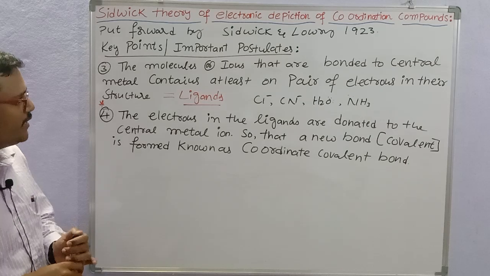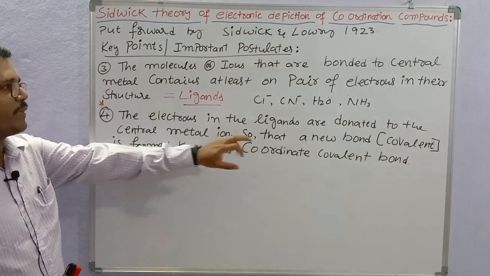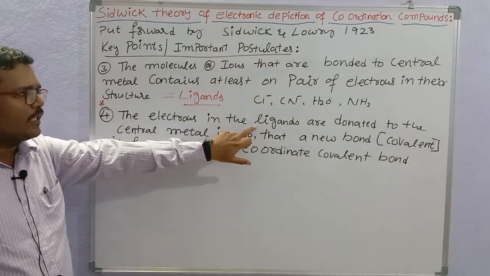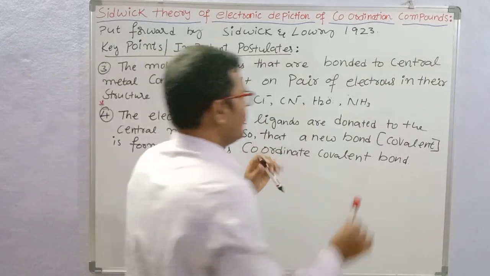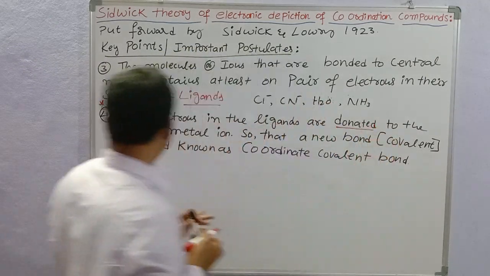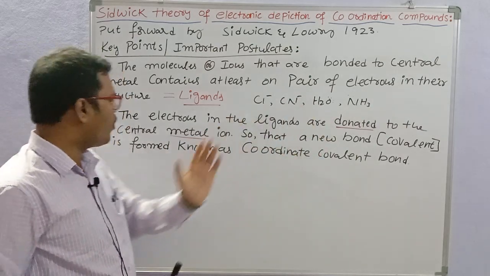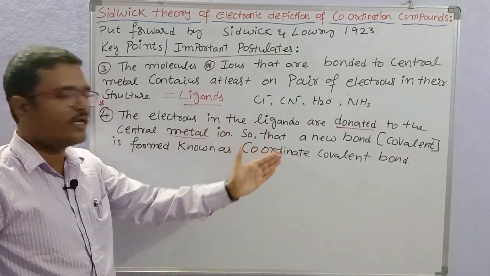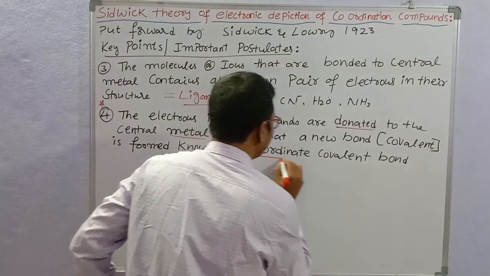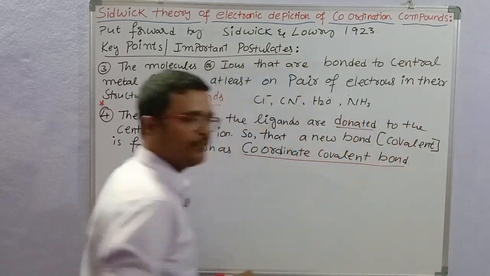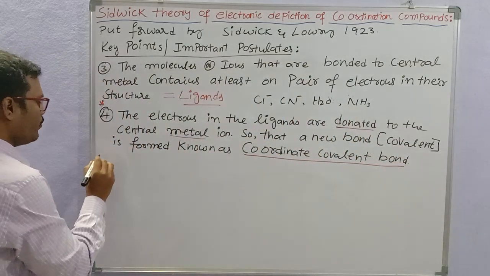So according to Sidgwick theory, the electrons present in the ligands are donated, given away to the central metal ion, so that a new bond is formed. That new bond is called a coordinate covalent bond. That is the important point.